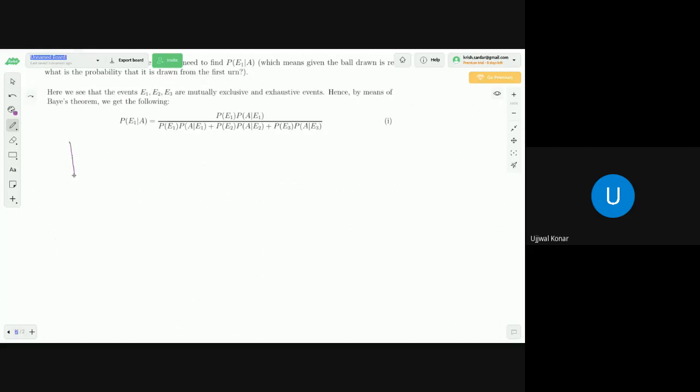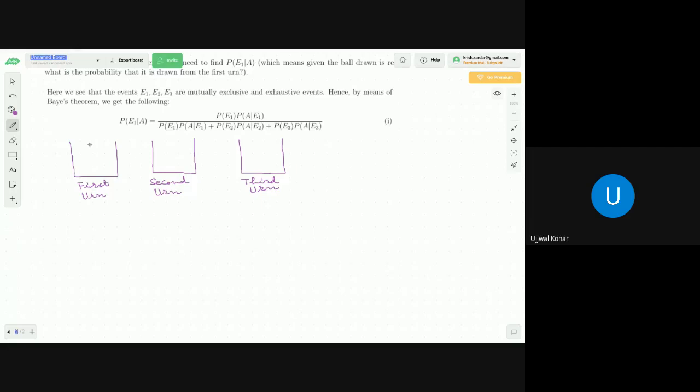This is the first urn. This is the second urn, and this is the third urn. So let me write it down. First urn, second urn, and third urn.